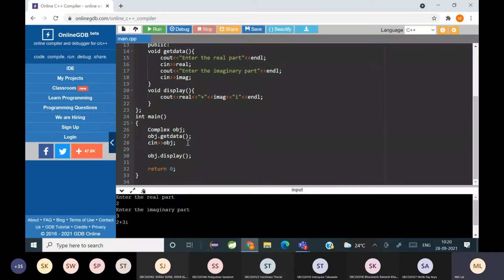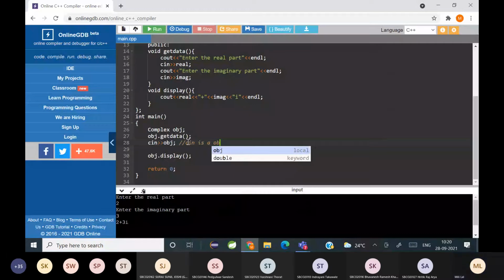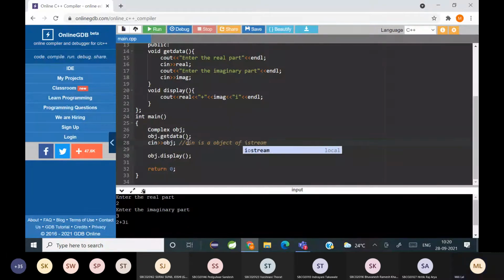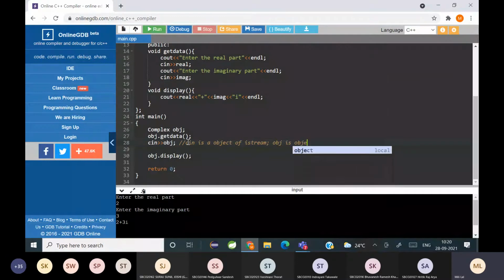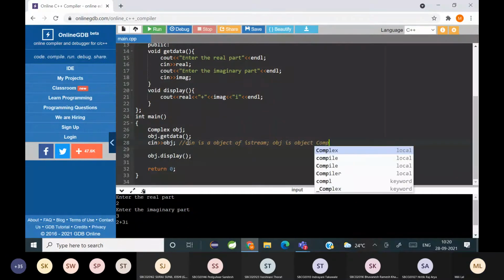Okay, so cin is an object of istream and obj is an object of complex.